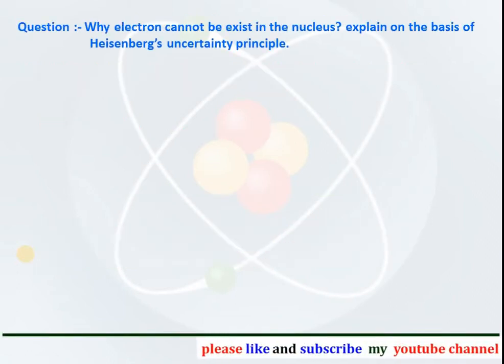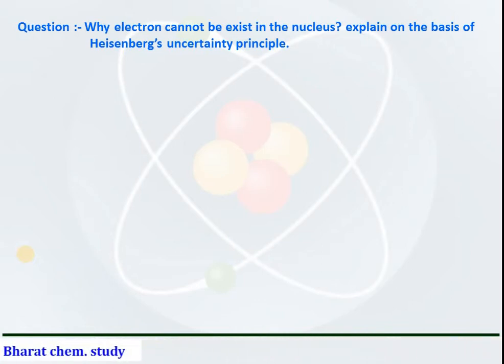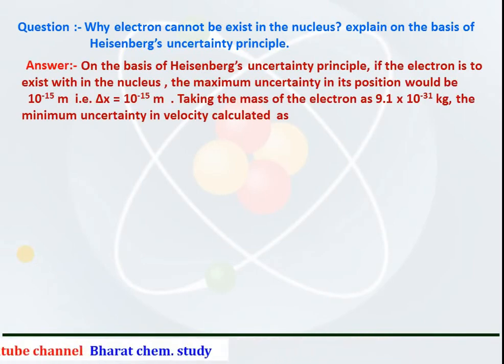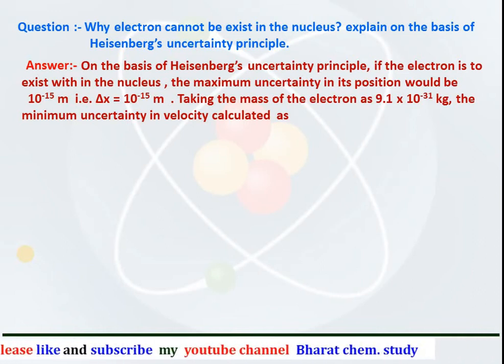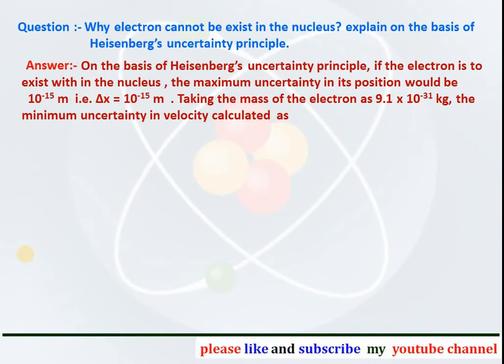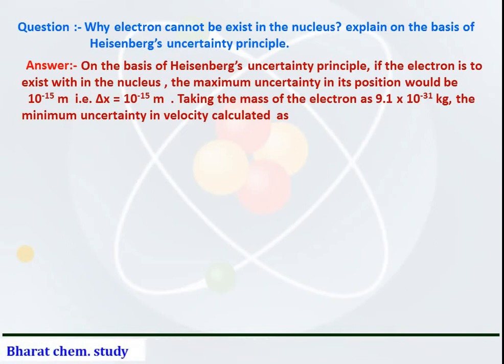Now the question arises: why can the electron not exist within the nucleus? Explain on the basis of the Heisenberg uncertainty principle. On the basis of the Heisenberg uncertainty principle, if the electron is to exist within the nucleus, the maximum uncertainty in its position would be 10 to the power minus 15 meter. That is, delta x must be equal to 10 to the power minus 15 meter. That is the radius of the nucleus.